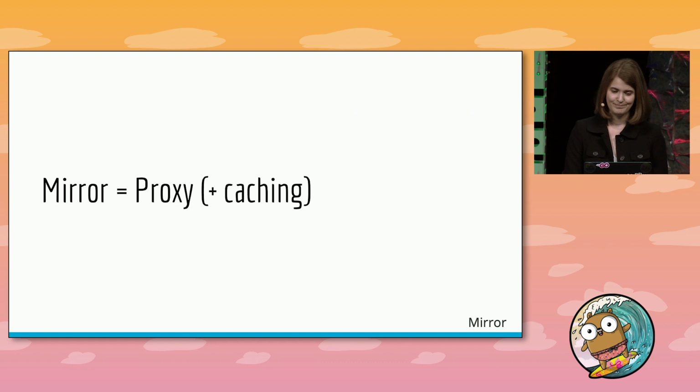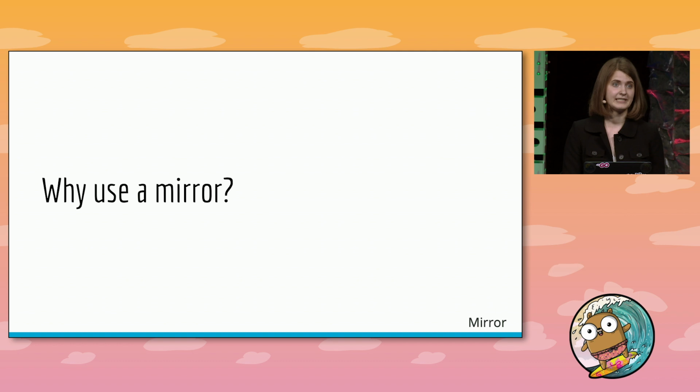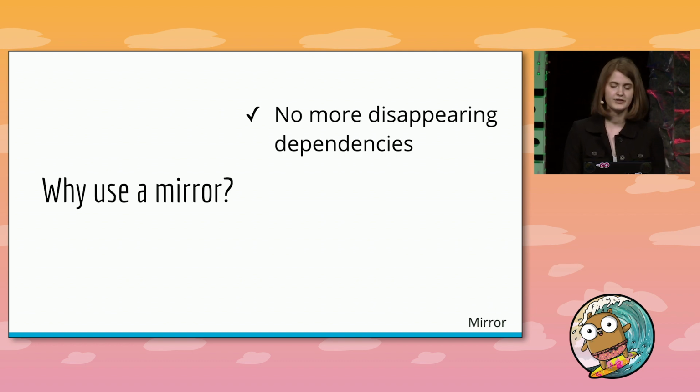I started this section off by saying that module mirrors will solve our problem, but then I just started talking about proxies instead. Well, a mirror is just a special type of proxy that caches metadata and source code in its own storage system to serve to clients. And mirrors are great for a lot of reasons. They can help solve our initial concern of code disappearing from the source. They cache source code in their own storage system, so the risk of a developer pulling down their code from GitHub no longer harms you or applies to you. If it suddenly becomes unavailable at the source, maybe because the server is down or having issues, then you have a mirror that has a copy of the source code that you should be able to salvage.